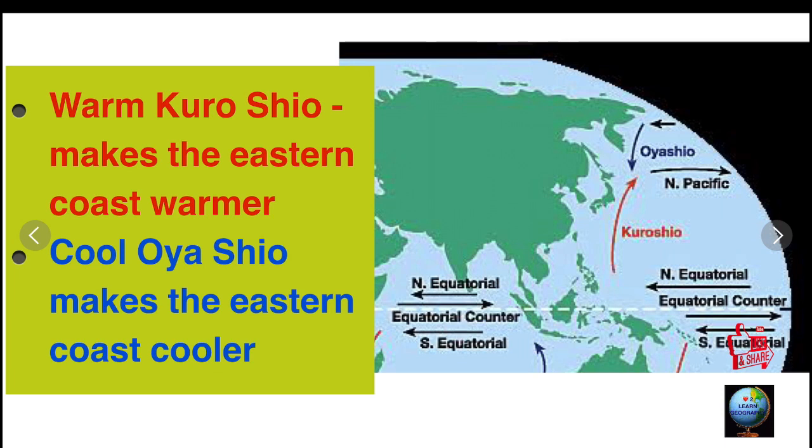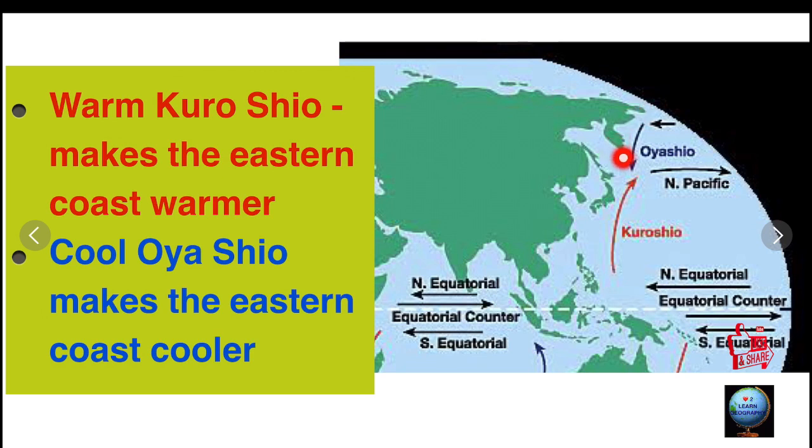So, the ocean currents that affect the climate of Asia. There are two ocean currents. Number one, the cool ocean current Oyashio, and the warm ocean current Kuroshio. They influence the climate of the margins, the regions located on the coast.